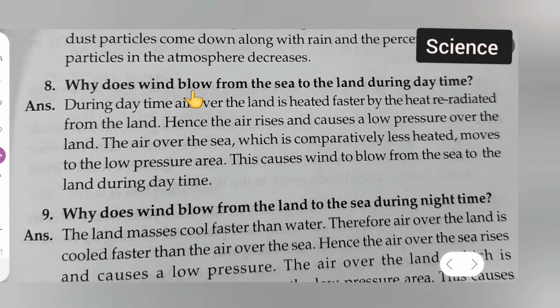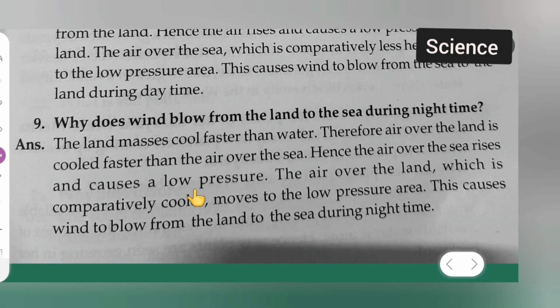Moving towards question number 8. Why does wind blow from the sea to the land during daytime? Answer is during daytime air over the land is heated faster by heat radiated from the land, hence the air rises and causes a low pressure over the land. The air over the sea, which is comparatively less heated, moves to the lower pressure area. This causes wind to blow from the sea to the land during daytime.